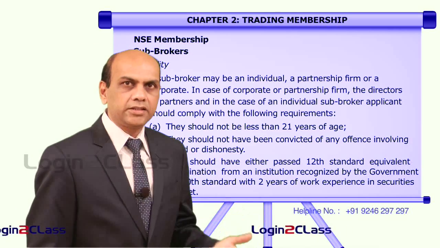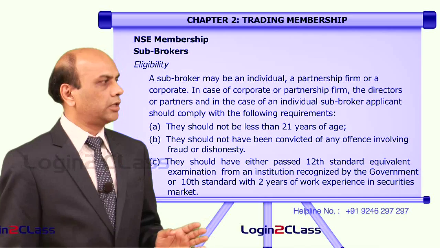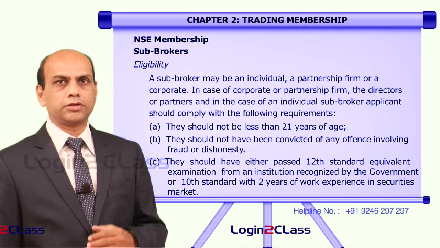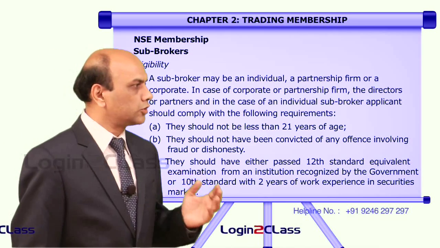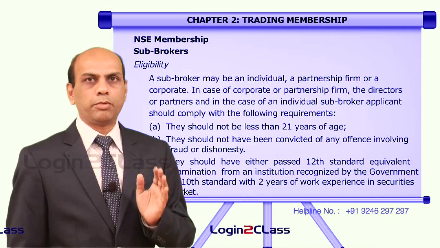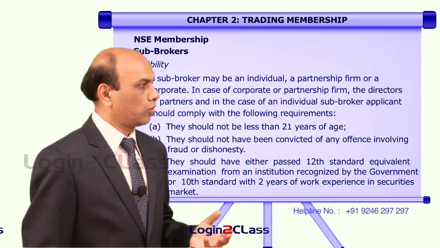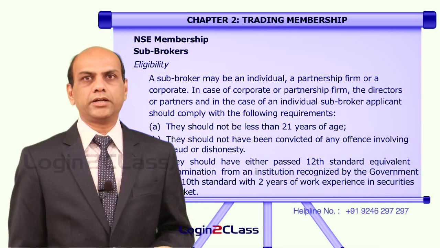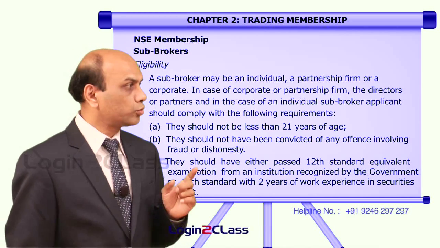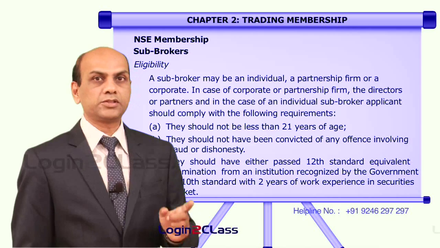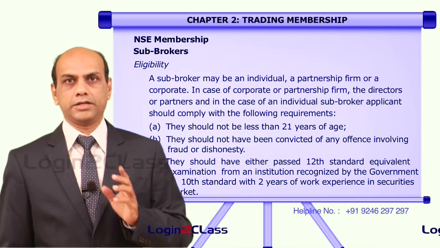They should have either passed the 12th standard equivalent examination from an institution recognized by the government, or he can also clear the 10th standard, but he needs to have 2 years of work experience in the securities market.